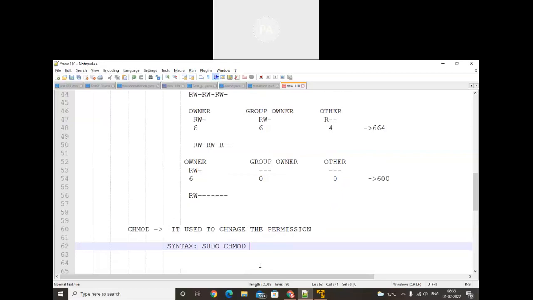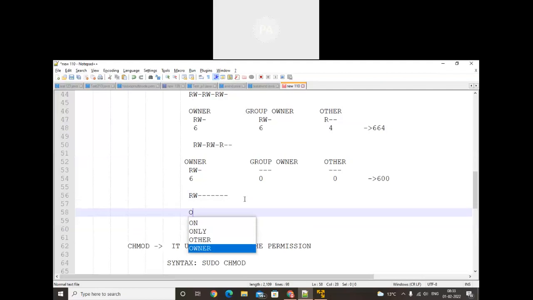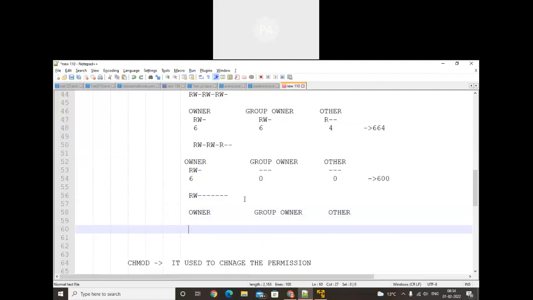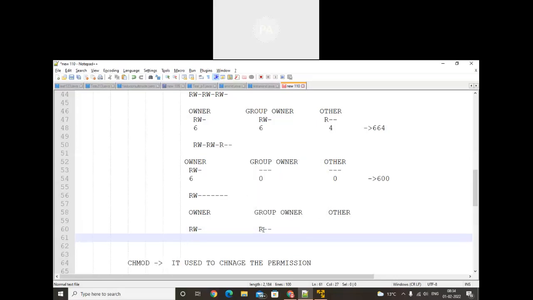We have different kinds available. By using alphabets we can change the permission, and by using numerics also we can change the permission. Now in that case I want to change the permission like this. Here I'll show you what permission I need. I need read, write, dash, which means the owner can read and write. Read, dash, dash: the group owner will be read only. I don't want to give the group owner write permission. For other, I don't want to provide anything.